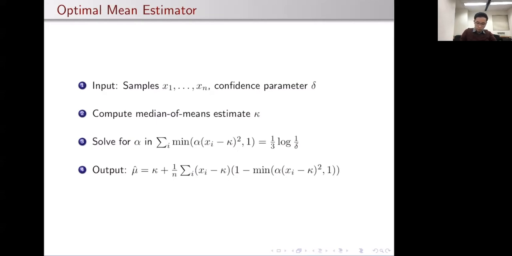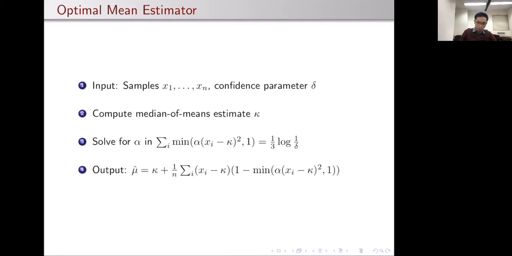So in the third step, what we do is we solve for alpha in this equation. For now, the only thing you need to know is that this left-hand side as a function of alpha is piecewise linear and also increasing. And so there's some structure that is going to allow us to solve for alpha efficiently.